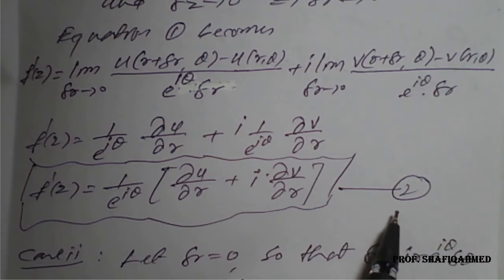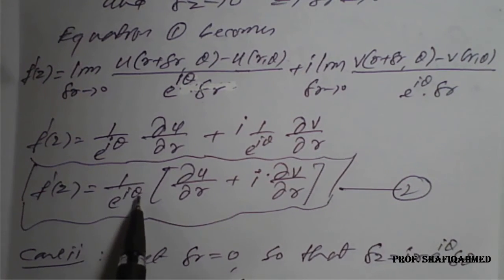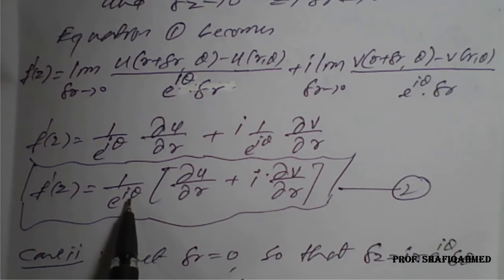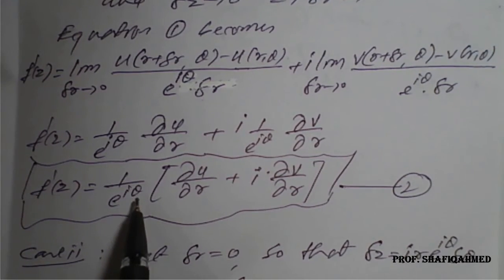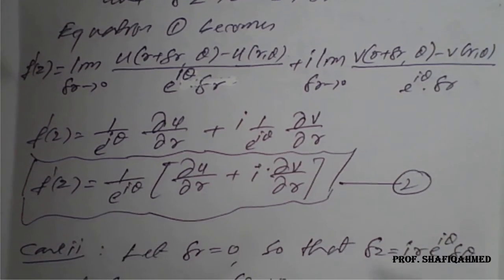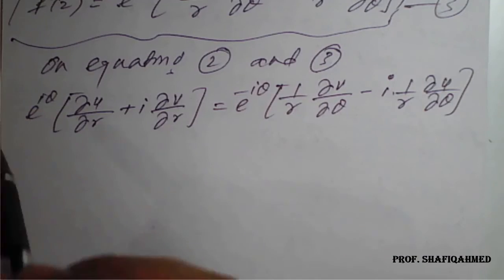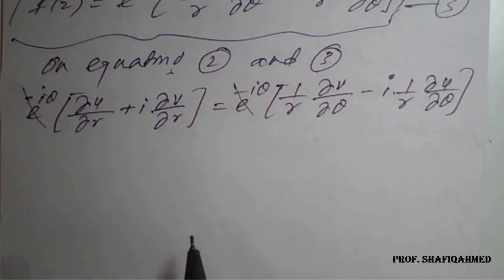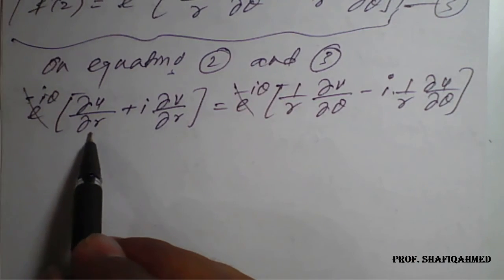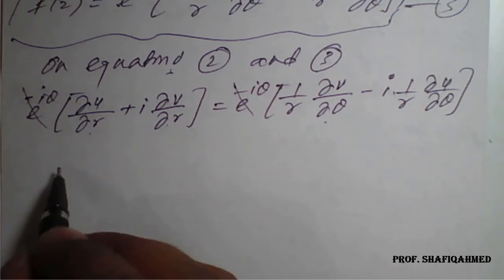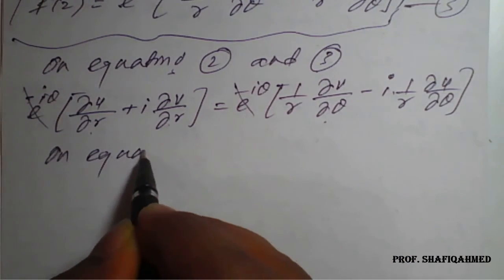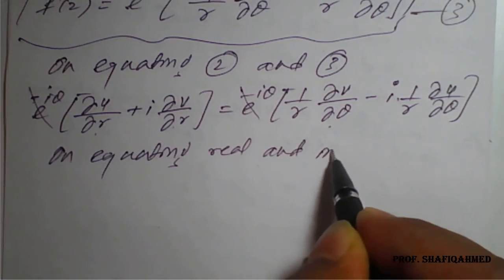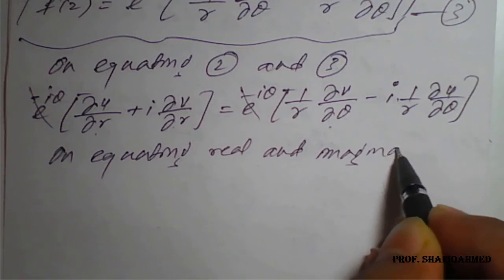The right hand side of 2 is actually 1 upon e raised to i theta into dou u by dou r plus i times dou v by dou r. I can write 1 upon e raised to i theta also as e raised to minus i theta. So this e raised to minus i theta cancels on both sides. So on equating real and imaginary parts,